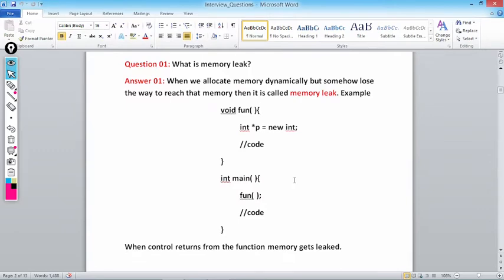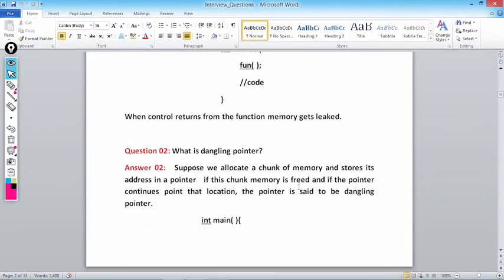We have the buildings but no roads to reach there. This situation is known as memory leak: when control returns from the function, memory gets leaked. Any doubt you can ask me, otherwise we will move further.